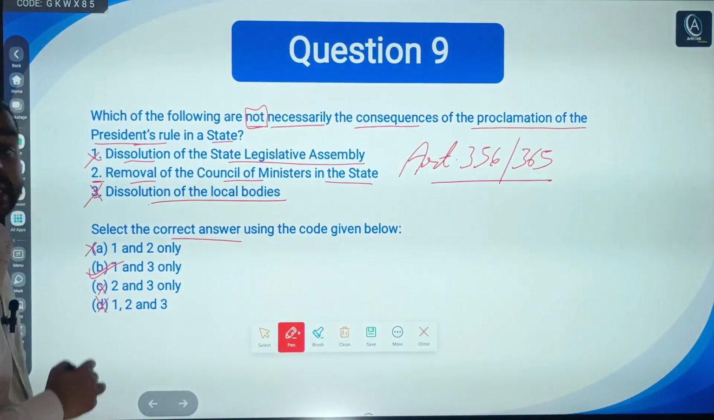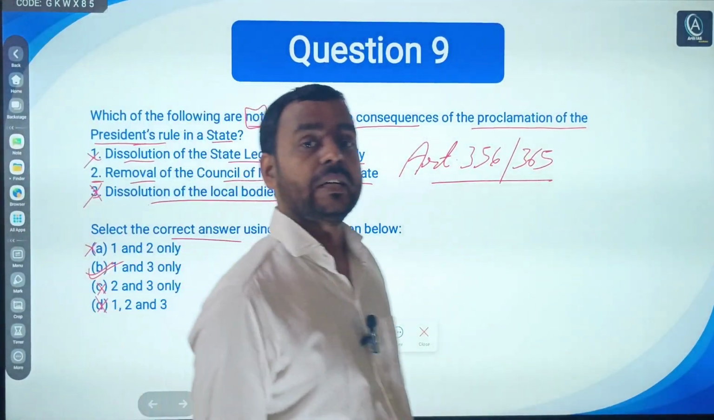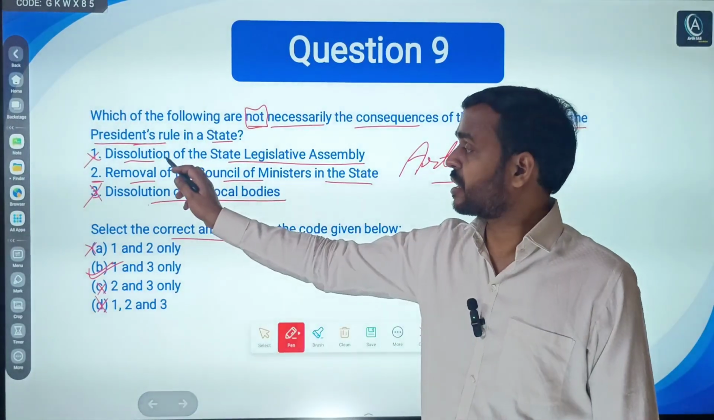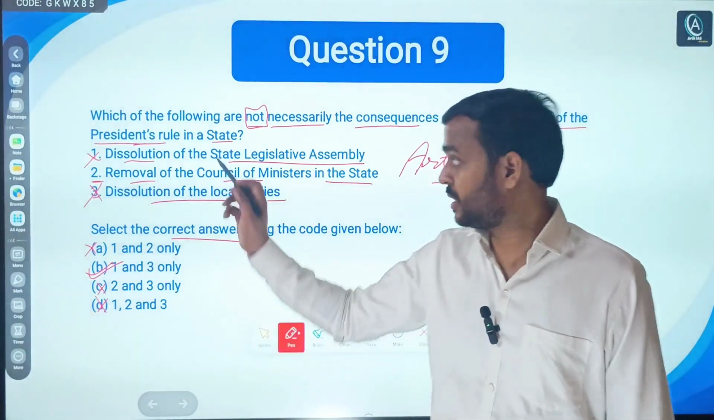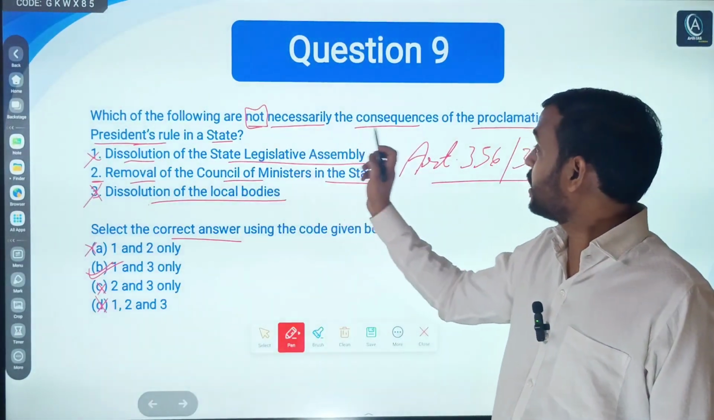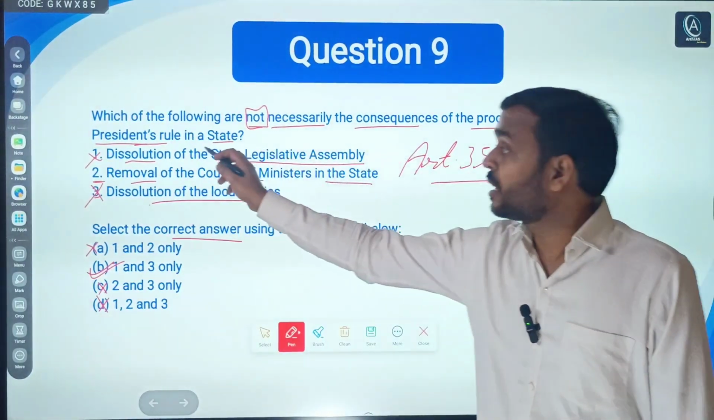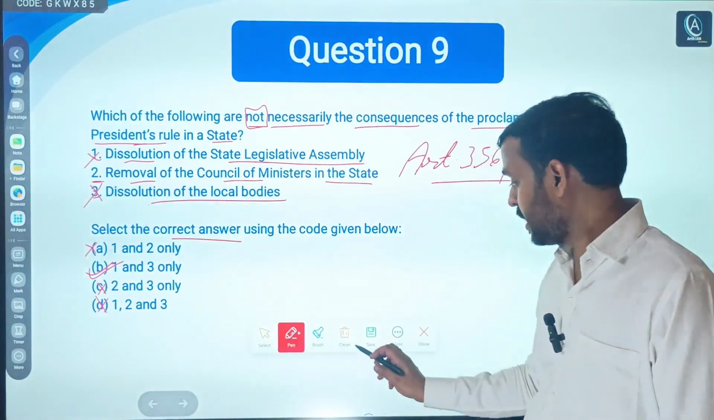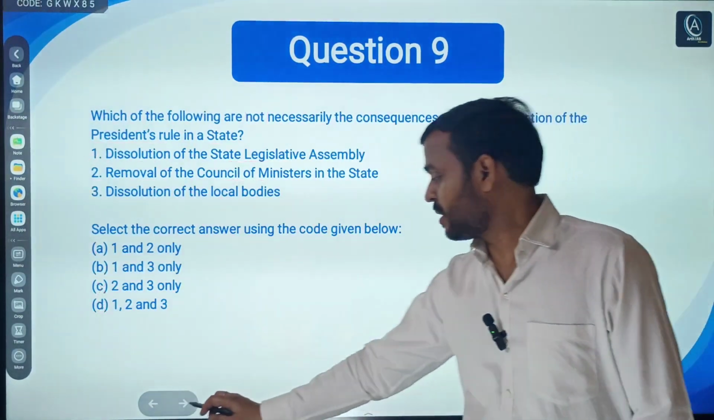No need to go for C or D, right? B is the right answer. It means statements 1 and 3 are right, meaning these are not the consequences to proclaim President's rule in a state, right? Here is the explanation, you can read.